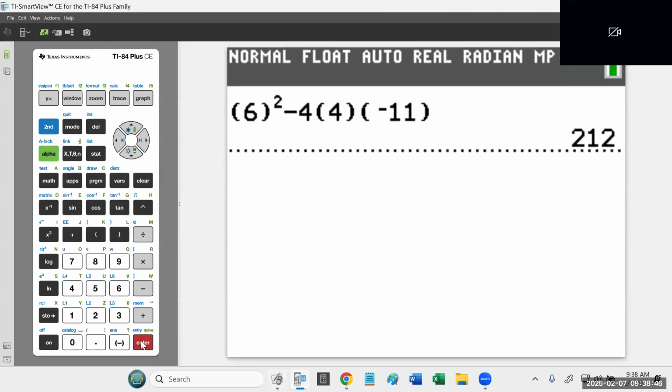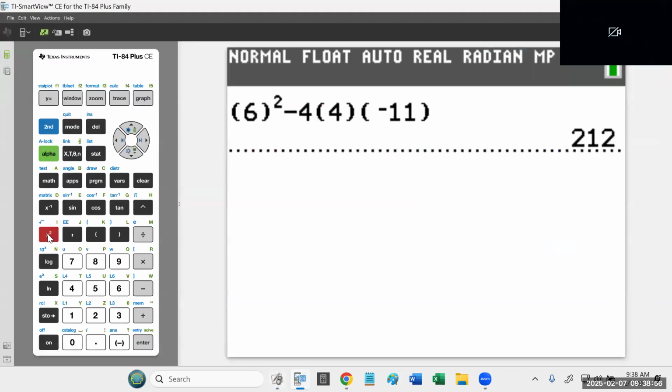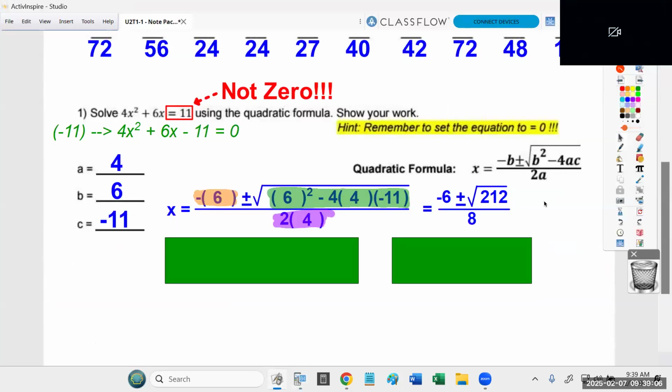Now, the other thing I like to do is I want to know, is that number a nice clean number or is it an ugly decimal? So the other thing I like to do in the calculator right away is I like to find out, well, what is the square root of that number? And if you get an ugly decimal, that's actually a good thing for you. Because I said this before, that if you get an ugly decimal like that, that means you're done. Like that is your final answer. Negative 6 plus or minus the square root of 212, all divided by 8.